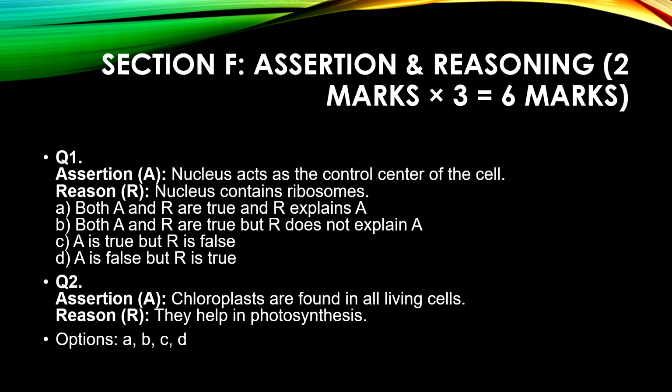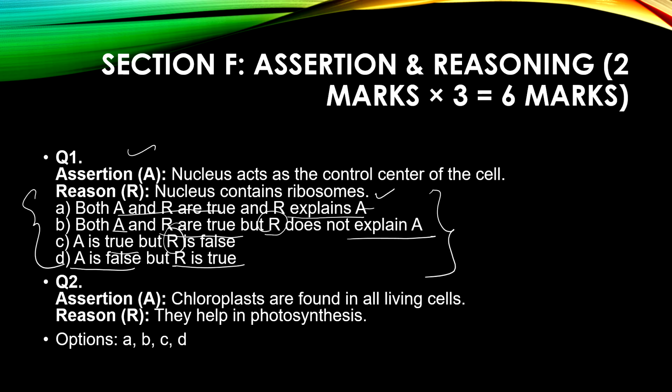So the last part is assertion and reasoning. Here we will have an assertion and a reasoning. How will we describe that? We can say both A and R are true, and R is the reason which is explaining A. We can say both A and R are true, but R, the second one, is not explaining A. We can say that A, the assertion, is true, but the second one is false, and we can say A is false and R is true. So these 4 options will be the answers for any of these assertion and reasoning questions.